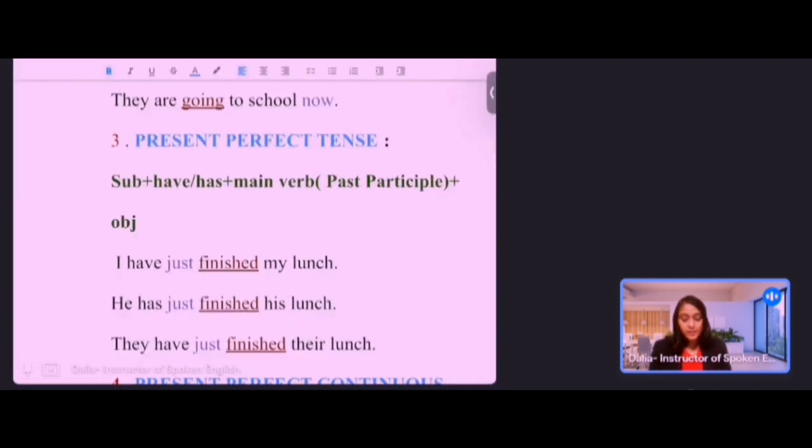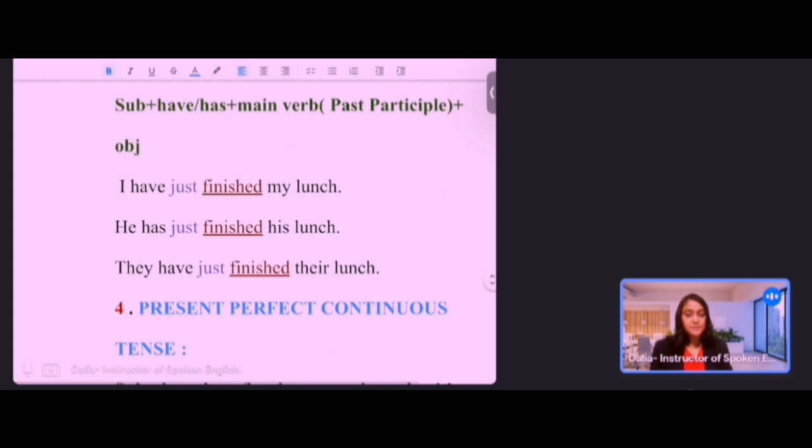Now you can look here. If the subject is I, first person, you, second person, and plural, then always we have to use the auxiliary verb have. But if the subject is third person singular number, he, she, it, then always we have to use has. So for the first sentence, you can see here I have used have. Why? Because the subject is I.